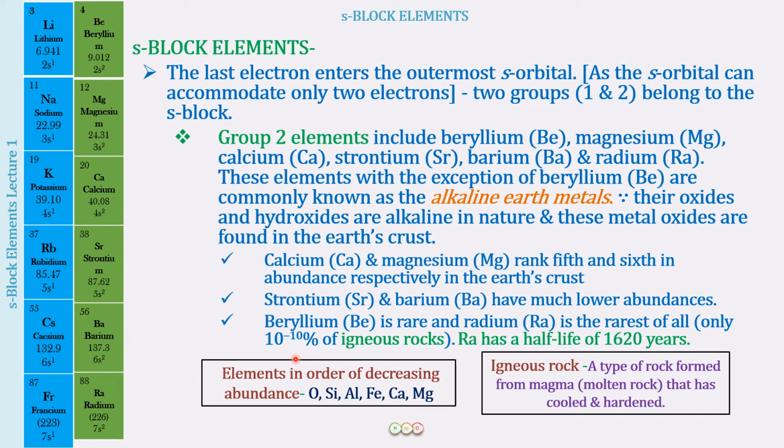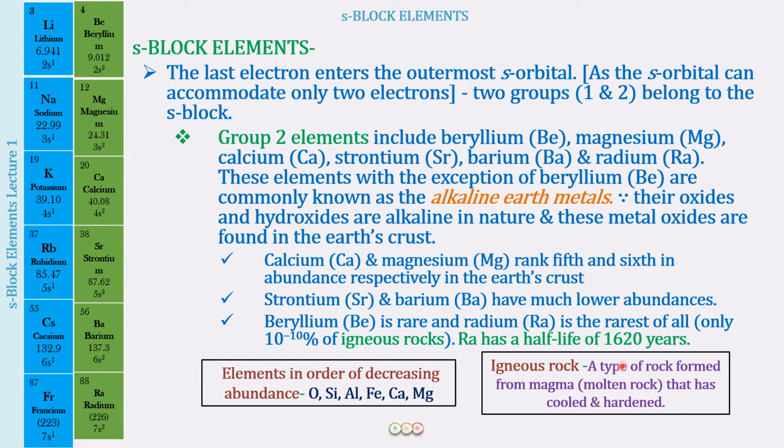Another important thing about radium is that it is a radioactive element, just like we did for francium in group number 1. Radium has a half-life of 1620 years. Francium had only 21 minutes, and this has a long half-life of 1620 years.